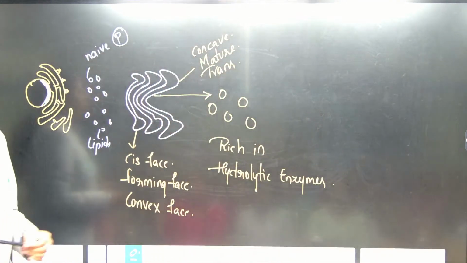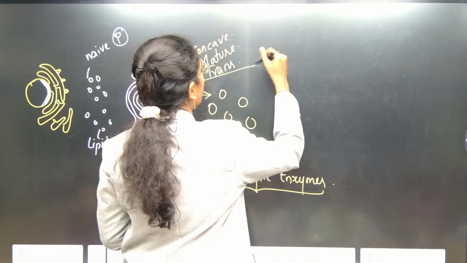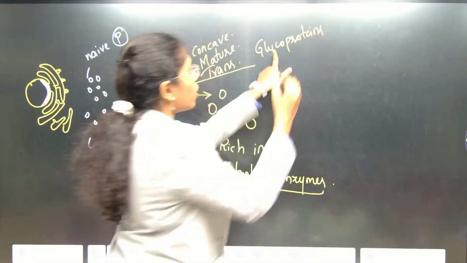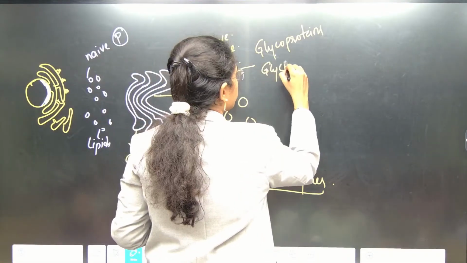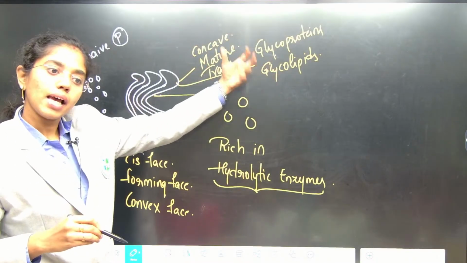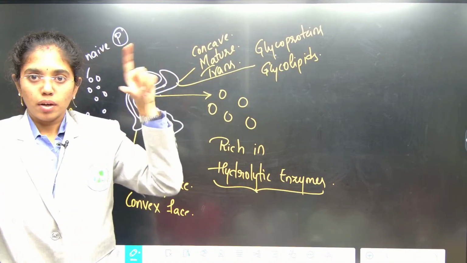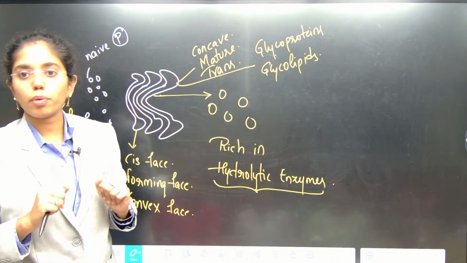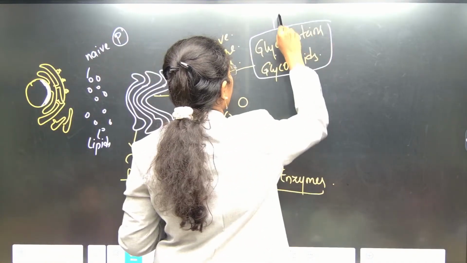What are hydrolytic enzymes? Can anybody tell me? So here they will be synthesizing what? Glycoproteins. Glyco, sugar units, proteins, glycoproteins. They will be sent to intracellular targets, extracellular targets also towards the plasma membrane. We have learnt, no? In plasma membrane 5 to 8% of carbohydrates will be there, that is in the form of glycoproteins and glycolipids. Okay, so these are being sent to plasma membrane.